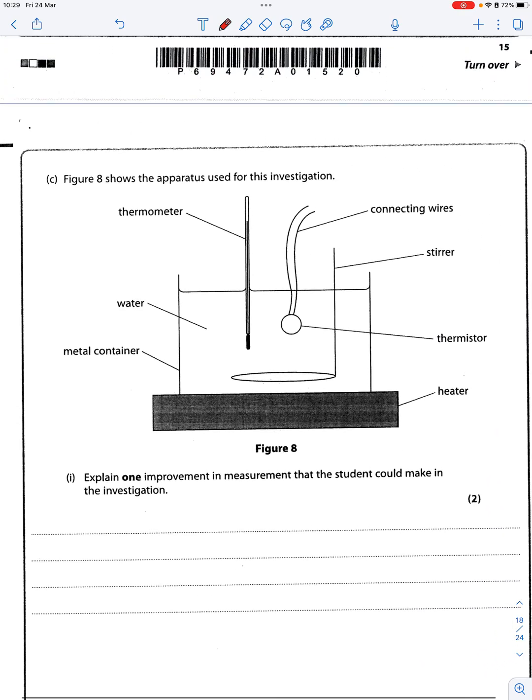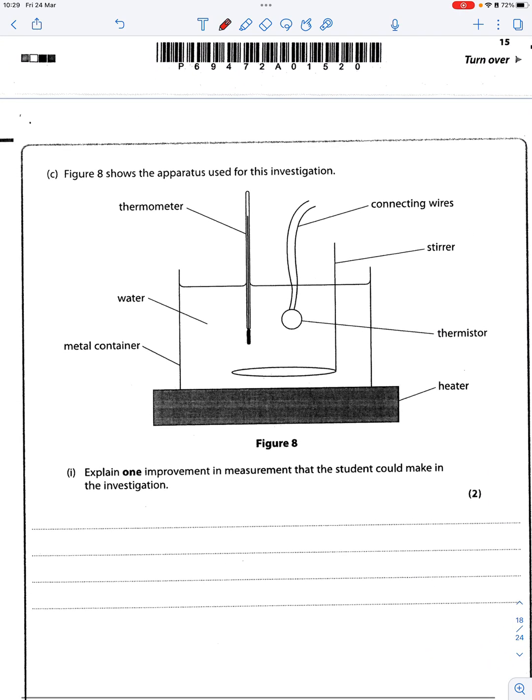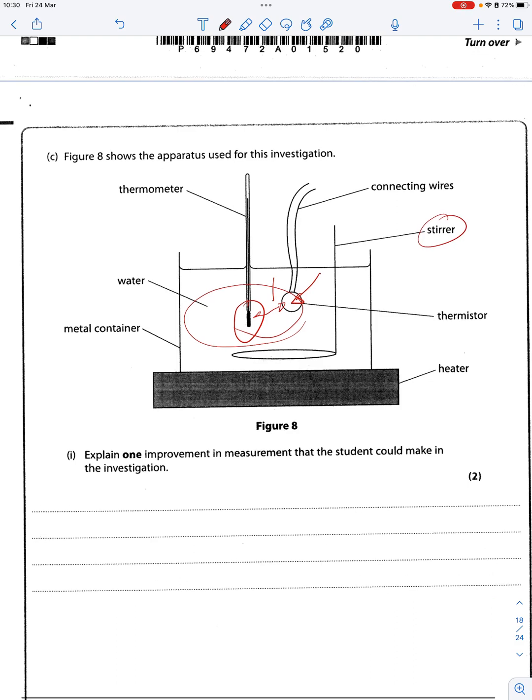Now next one here, we've got an experimental question. It doesn't matter what the experiment is, use your brain, think what we're going to need. We want to measure the temperature of the water. The heater's here. We can see that there's a lot of water between the heater and there. So we could put that closer to the thermistor, or we could stir it. Yeah, we've got a stirrer, the stirrer's going to stir it. So that's one improvement.